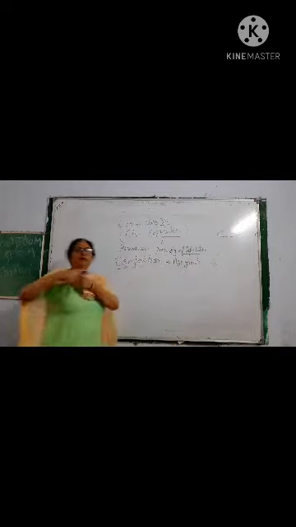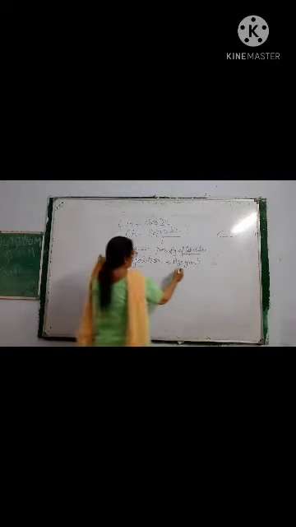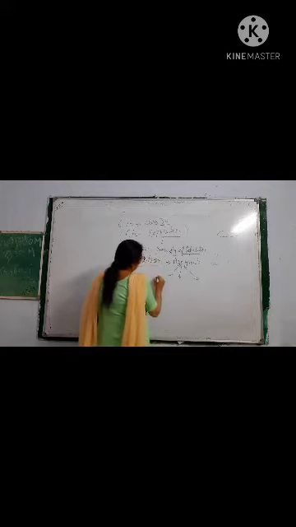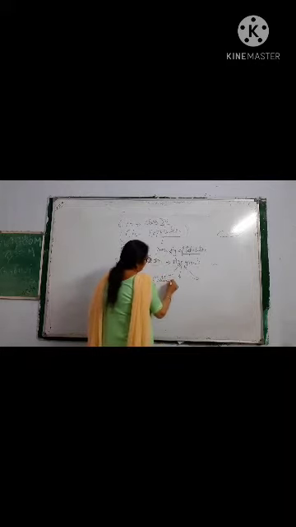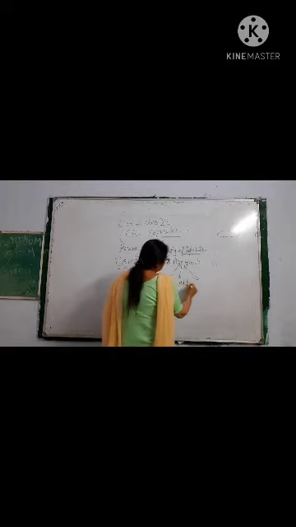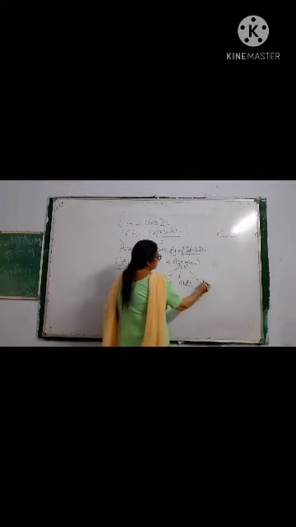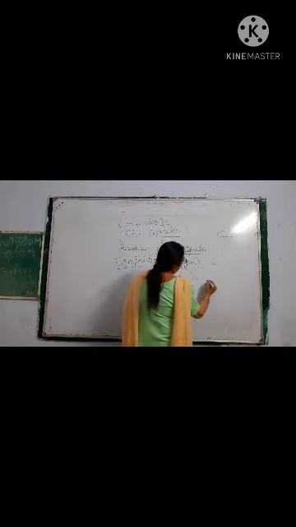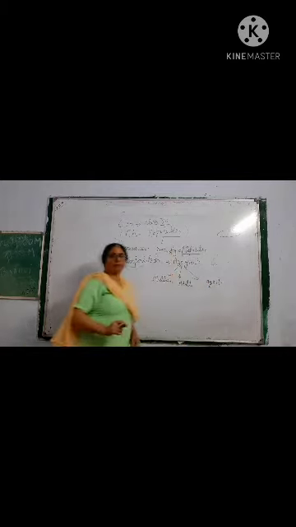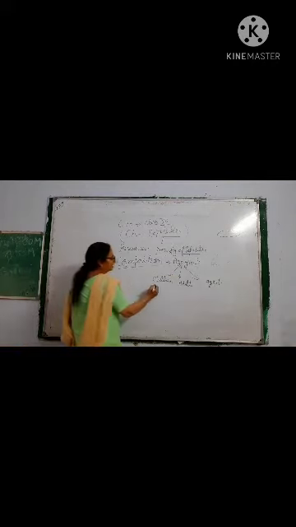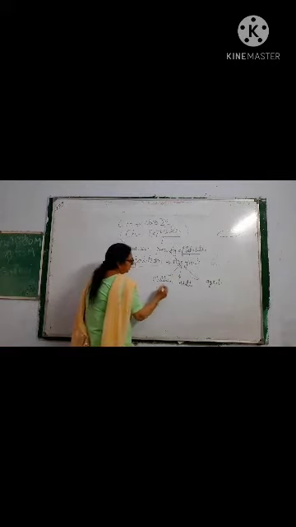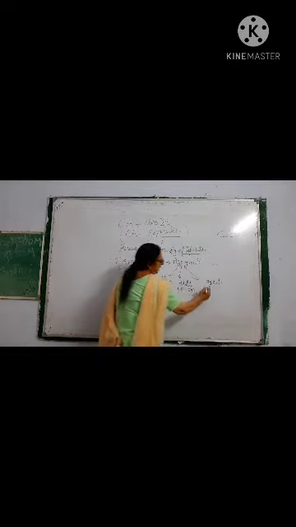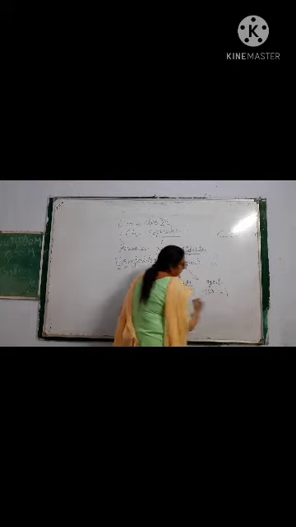We have divided it into 3 age groups: children, adults, and aged. The children age group is 1 to 14, adults 15 to 59, and aged 59 and above.